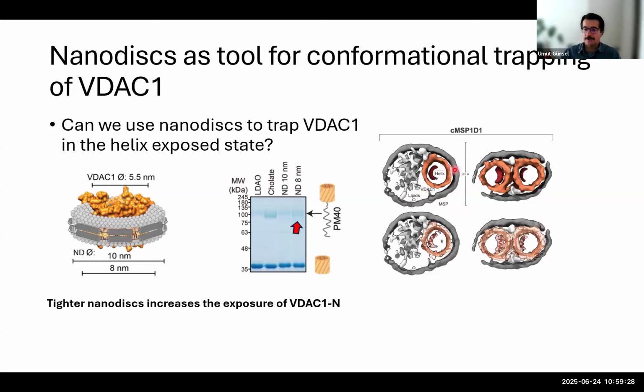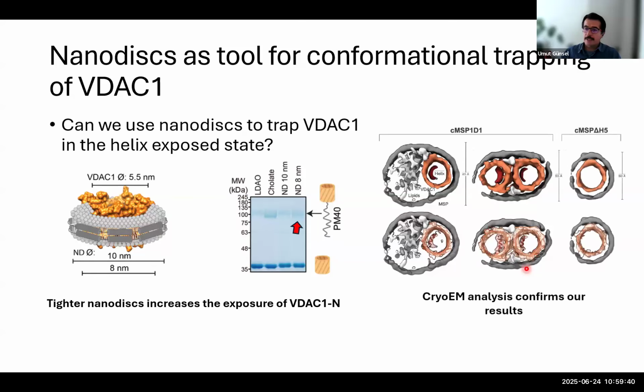And interestingly, in both states, we find an electron density inside the barrel, which you can nicely see in this figure. However, when we used smaller nanodiscs, we could not detect any electron density for the N-terminal helix, which confirms our biochemical and NMR experiments for the exposure of the N-terminal helix.